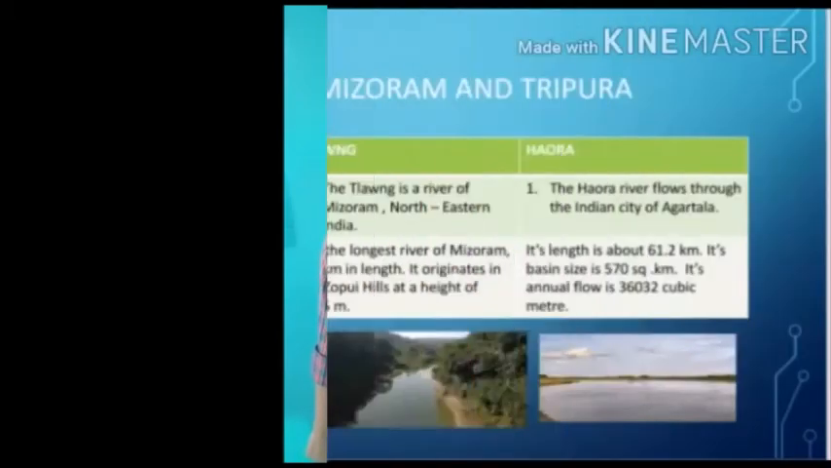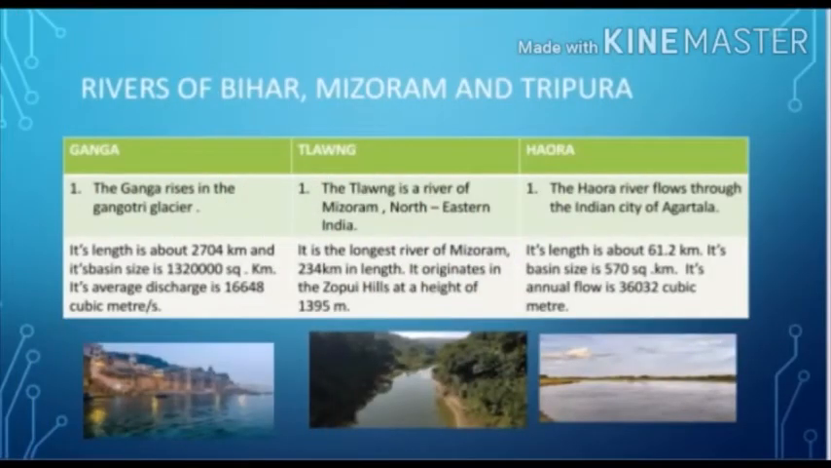Hello everyone, this is Ayush Raj and I am here to represent the length and volume of rivers of Bihar, Mizoram and Tripura. Rivers of Bihar, Mizoram and Tripura. Ganga. The Ganga rises in the Gangotri Glacier. Its length is about 2704 km and its basin size is 1,32,000 square km. Its average discharge is 16,648 cubic meter per second.